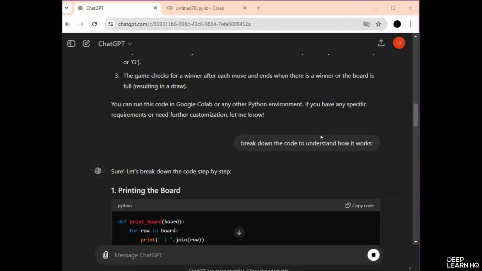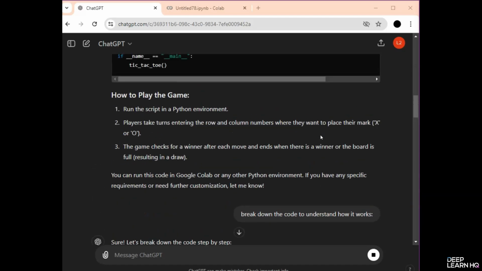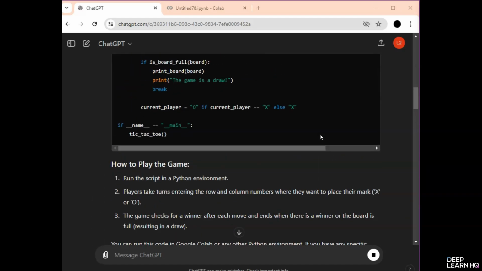So in this video, we have learned how to use Google Colab to run Python code for a simple tic-tac-toe game. You can create other games using the same prompts. We explored the basics of Google Colab, generated Python code using ChatGPT, and customized the code to include a score counter. ChatGPT is a powerful tool that can help you write and modify code efficiently. So do give it a try.